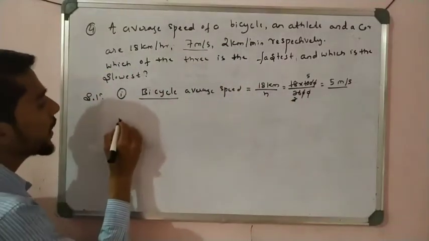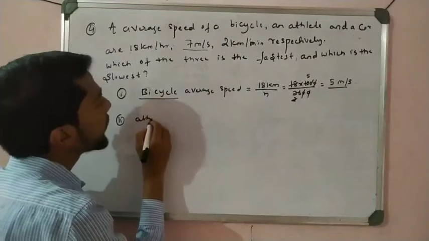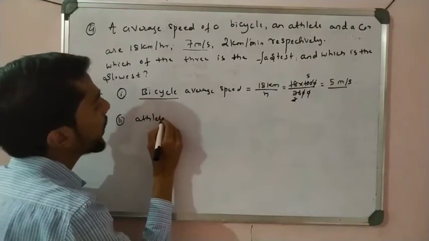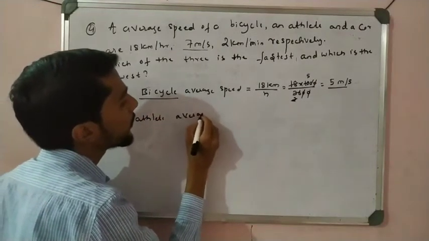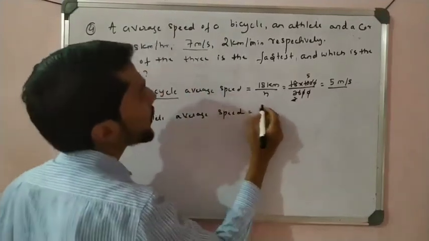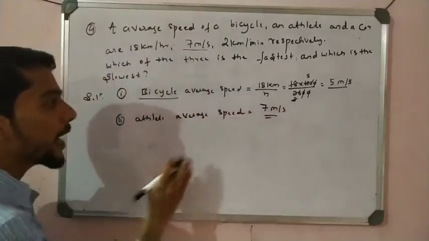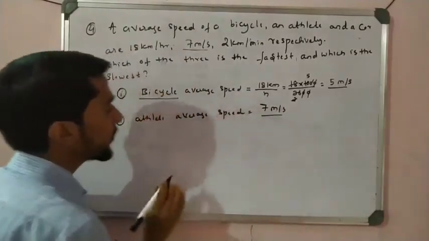Now let us see the second one, that is the athlete. The athlete's average speed is how much? 7 meter per second, but there is no need to convert, it is already given. Okay, as it is, very good.